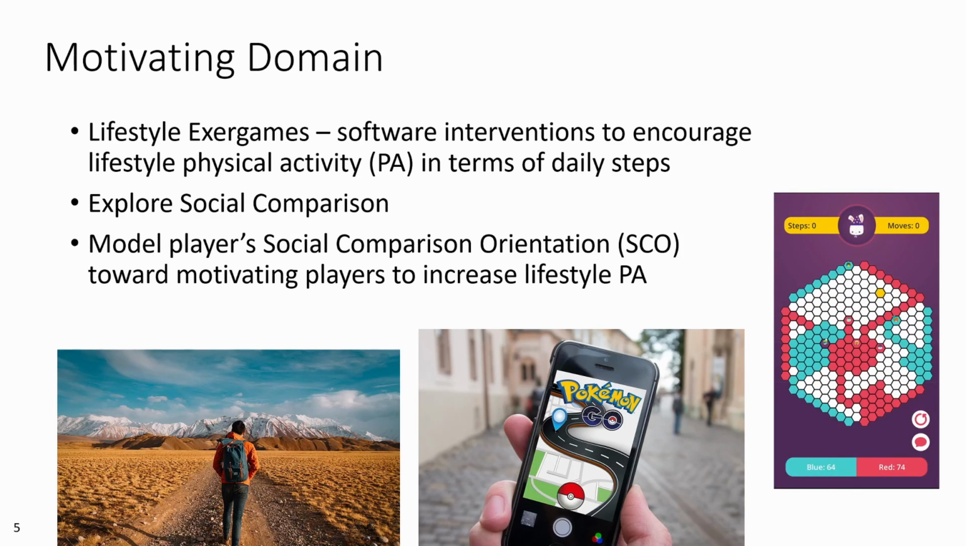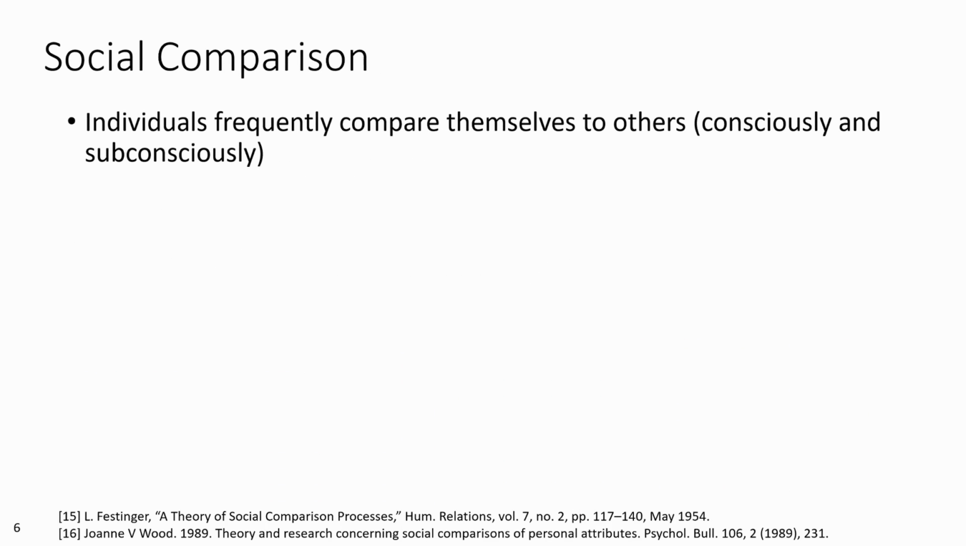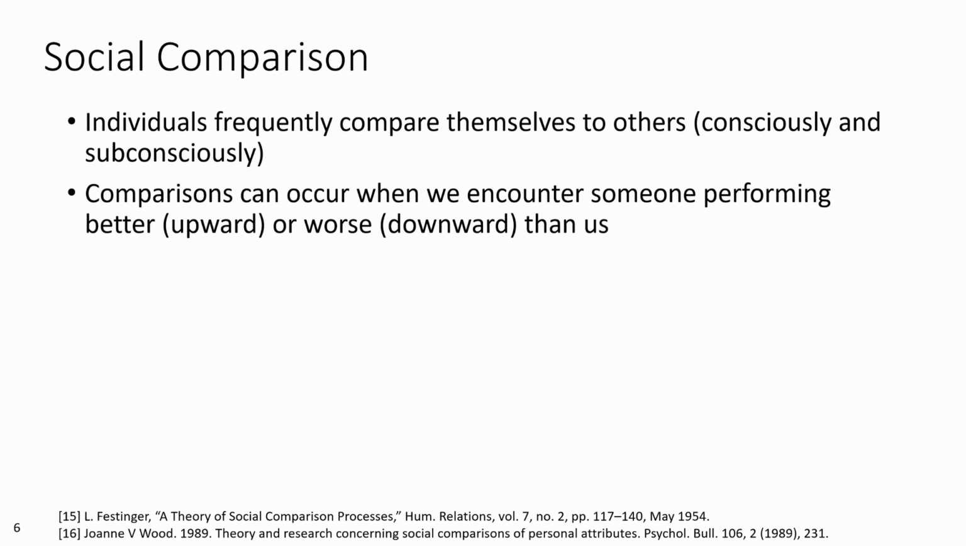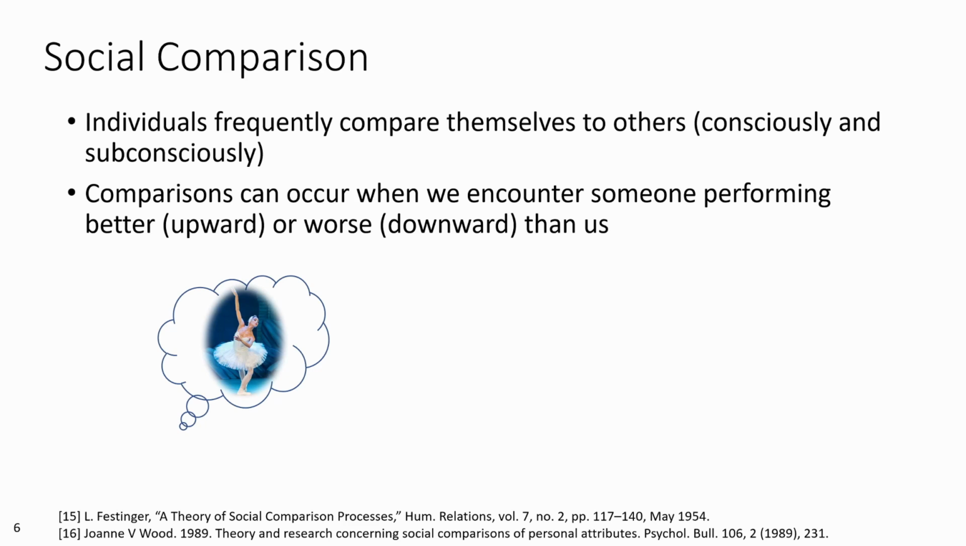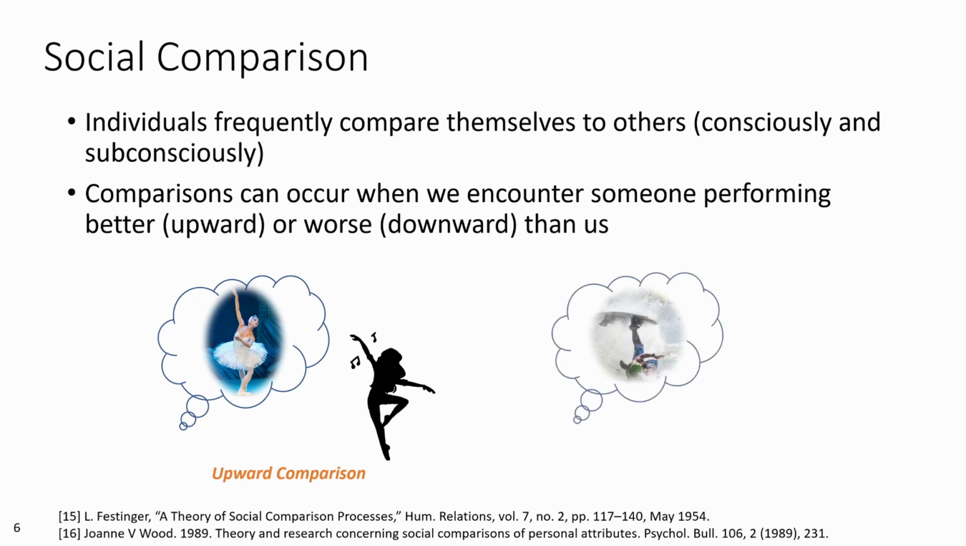So what is SCO? We understand from psychology literature that people frequently compare themselves to others, consciously or subconsciously, and these comparisons render different effects according to a person's SCO. Some, when confronted with another who's outperforming them, and we call these upward comparisons, will find it inspiring and motivating. They just need to try harder. On the other hand, some may be discouraged by upward comparisons because they don't believe they could ever achieve that for themselves. And the same is true for downward comparisons.